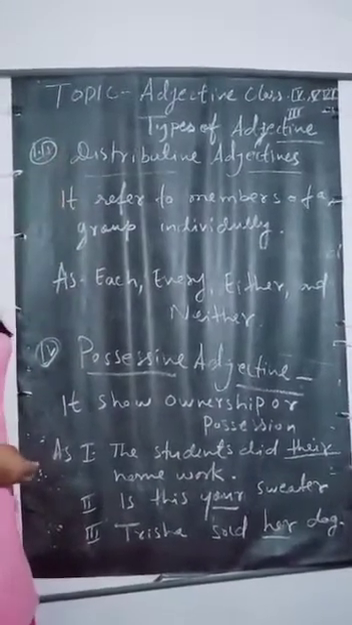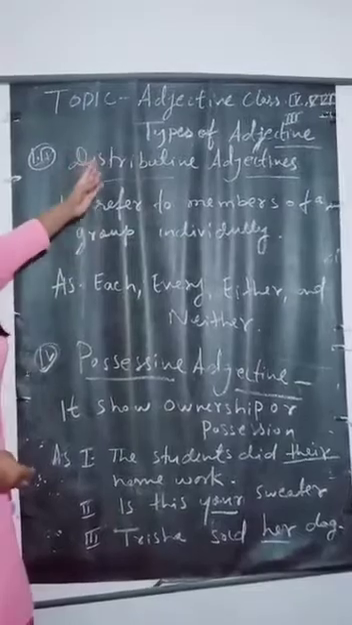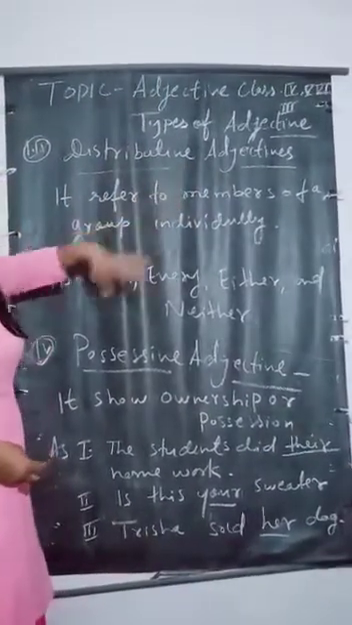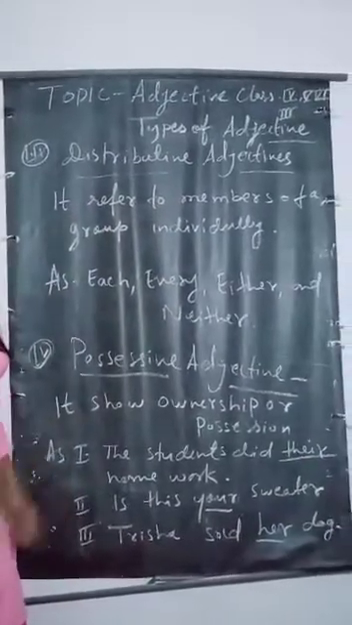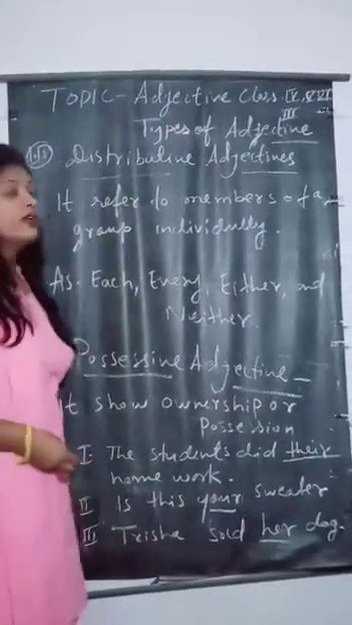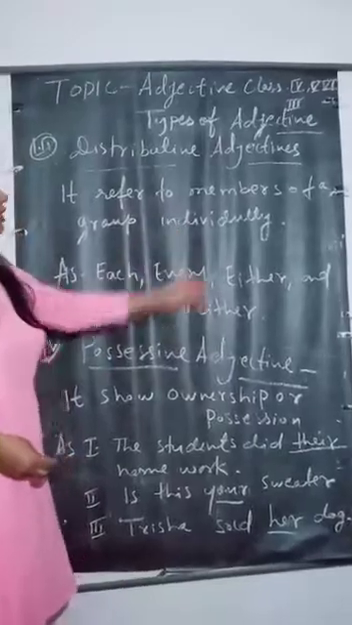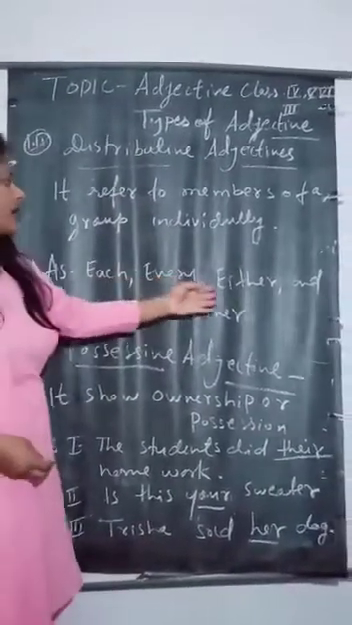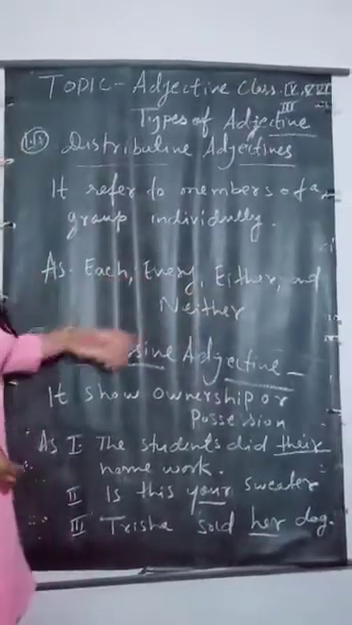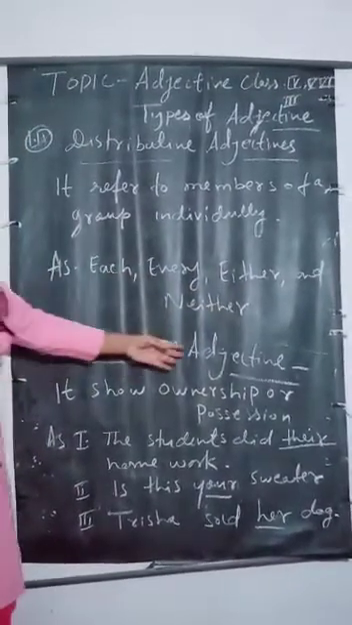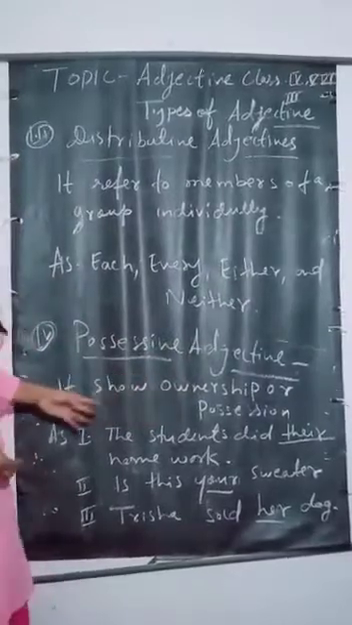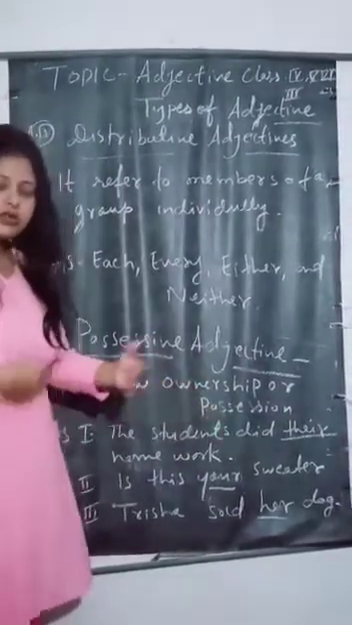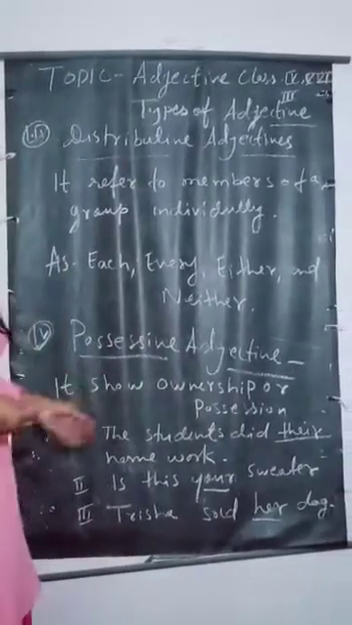Next type of adjective: distributive adjective. A distributive adjective refers to the number of a group individually. Here are examples: each, every, either, and neither. Look at the next, the possessive adjective. What is a possessive adjective? It shows ownership or possession.